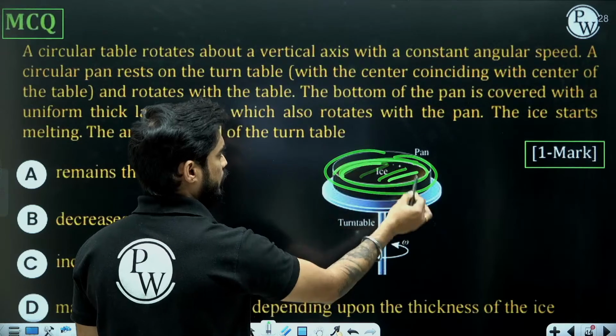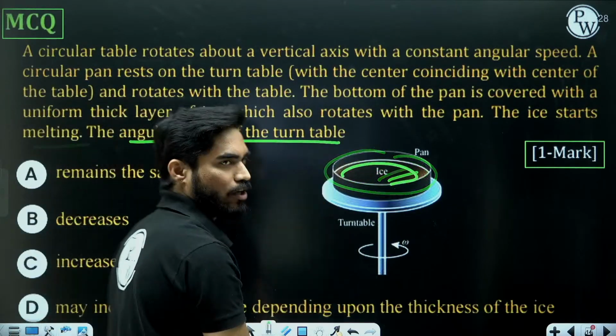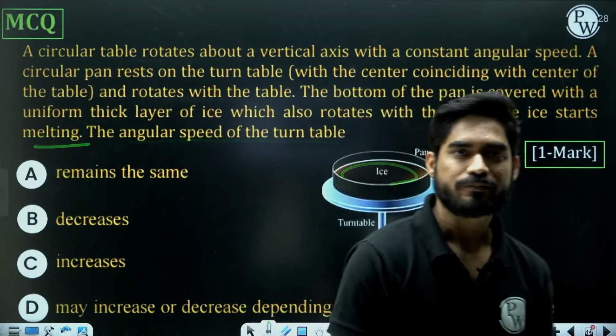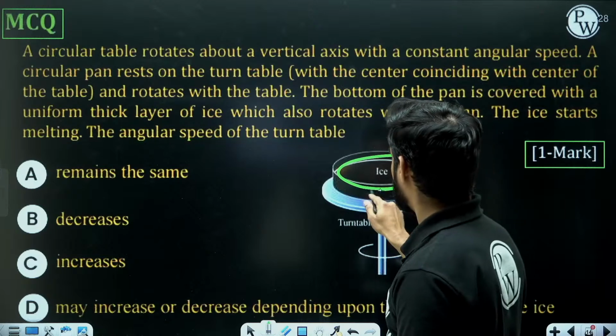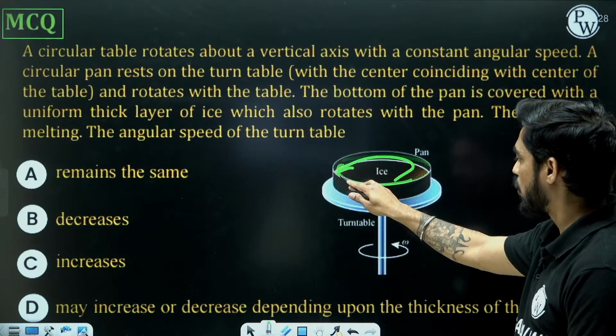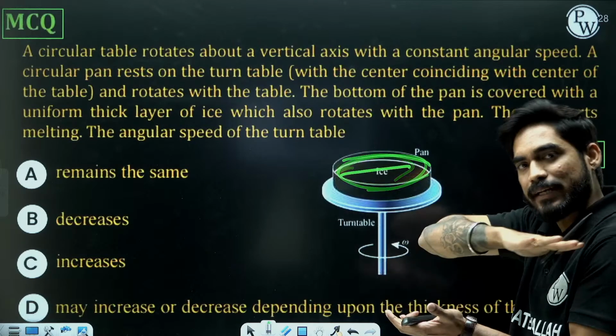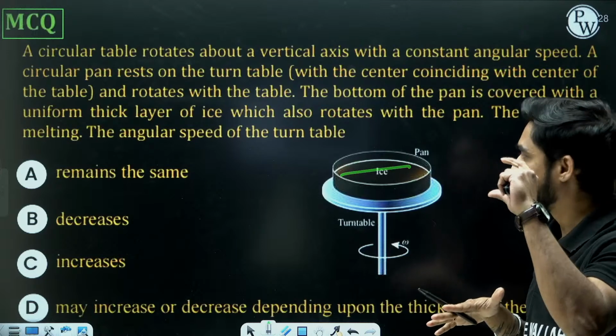Once the ice starts melting, what happens to the angular speed of the turntable? This pan is filled with ice. The bottom surface of the pan is completely covered with ice, and it is a thick layer.